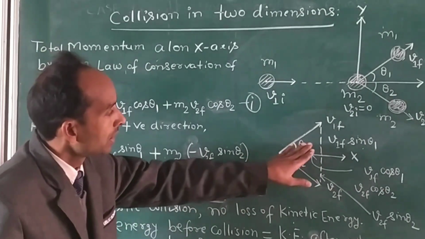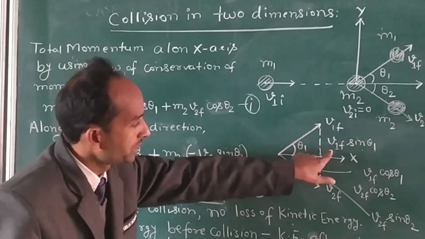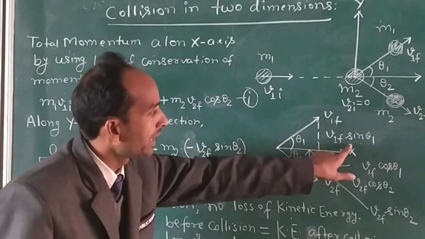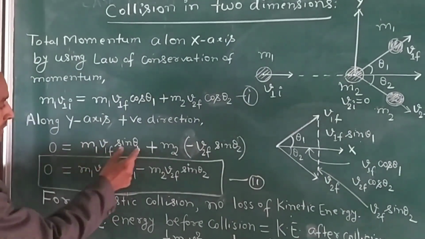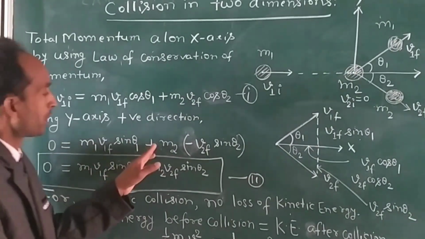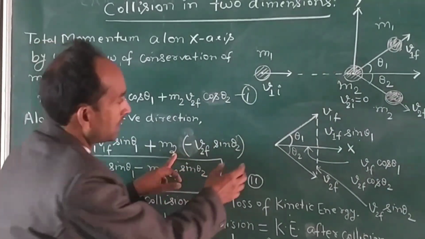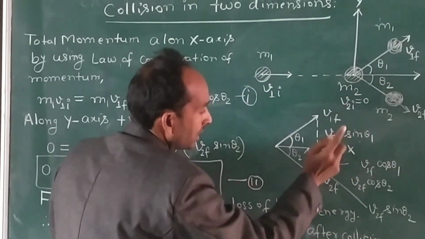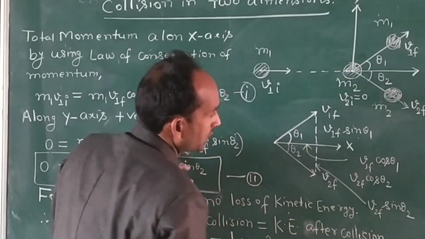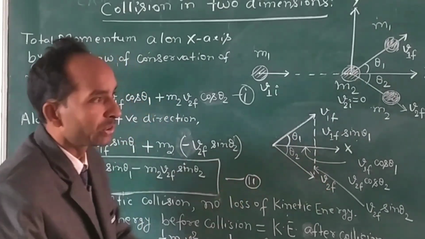Similarly, the vertical velocity of the mass M1 is V1F sin theta 1 and the mass is M1. Therefore, M1 V1F sin theta 1 plus M2 times V2F sin theta 2. Both are opposite to each other.